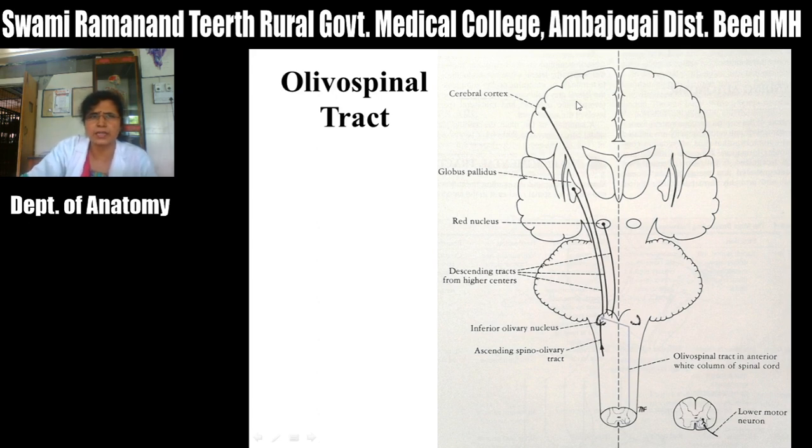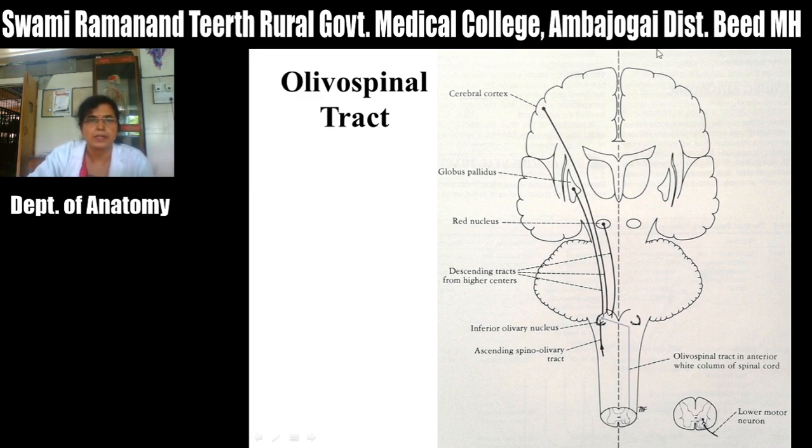Now another small tract, that is the olivospinal tract, and as its name itself suggests, this tract arises from the inferior olivary nucleus, and this inferior olivary nucleus is mainly under the influence of the cerebellum. So information from the cerebellum is carried to the spinal cord through this olivary nucleus. So the fibers arising in this olivary nucleus descend downward, they cross and descend downward, and they terminate in the anterior horn cells of spinal cord, that is in the lower motor neurons of the anterior horn cells of the spinal cord.